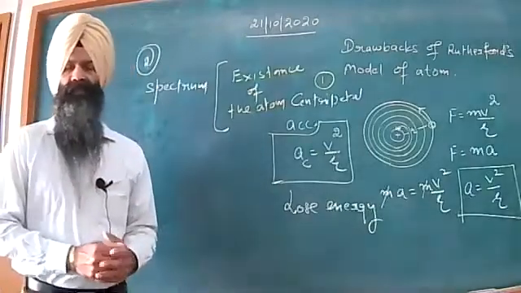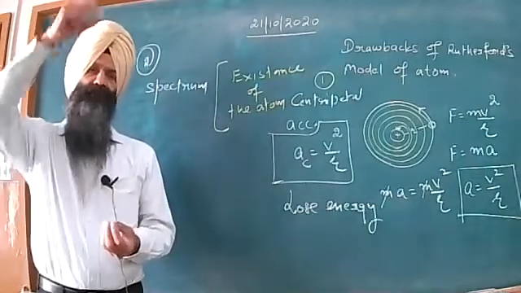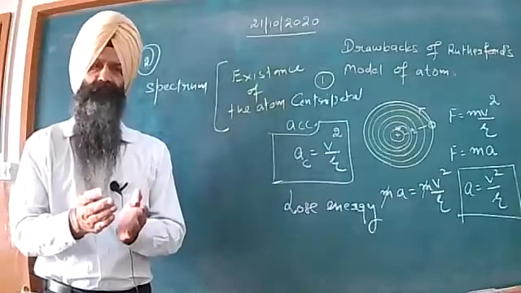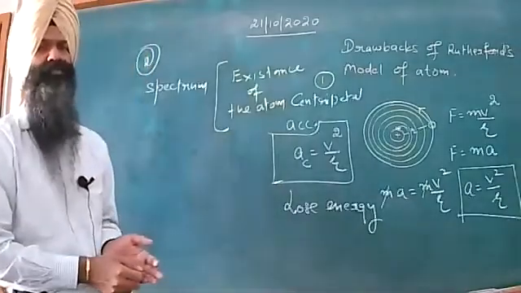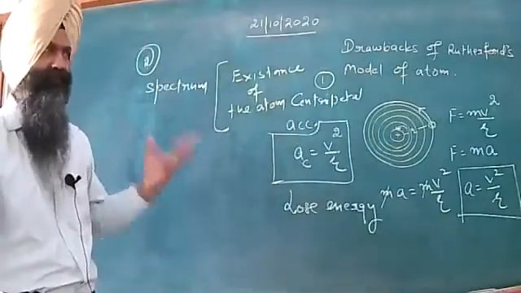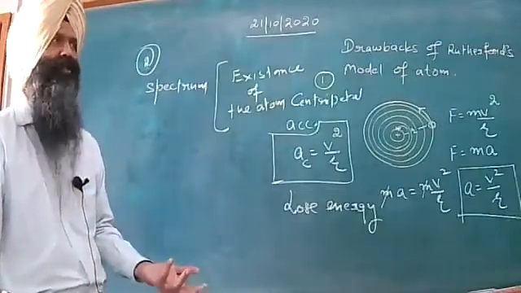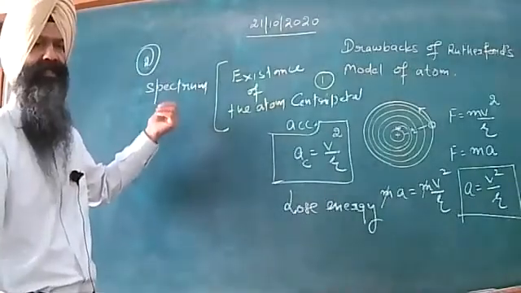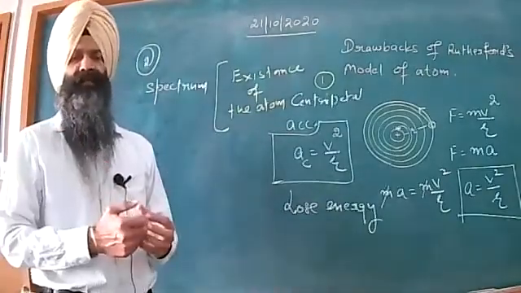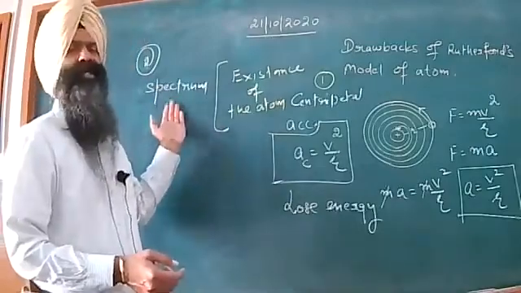When the atom jumps from the higher state to the lower state, that jump is accompanied by the emission of some energy. The energy is emitted in the form of some wavelength, some frequency, and that wavelength and frequency is plotted, and that plot is called a spectrum.